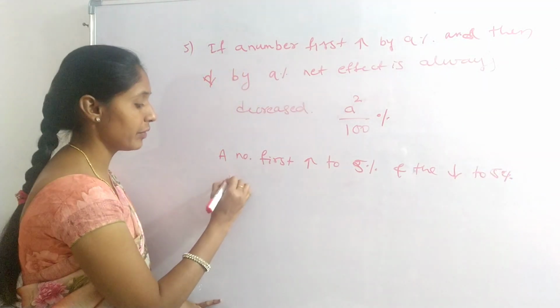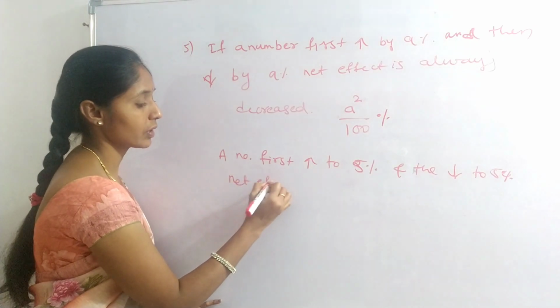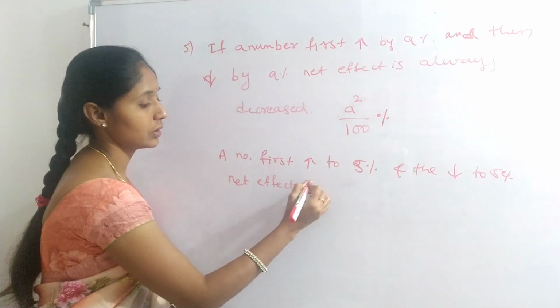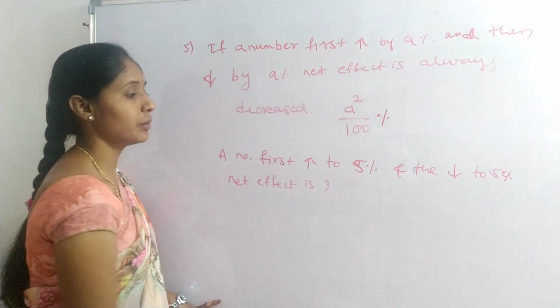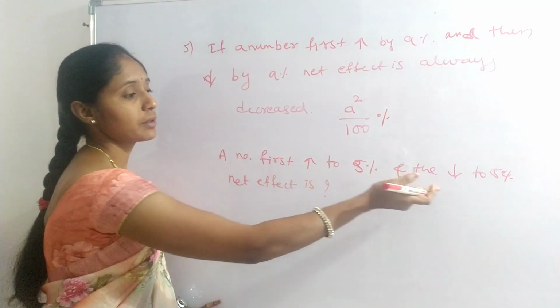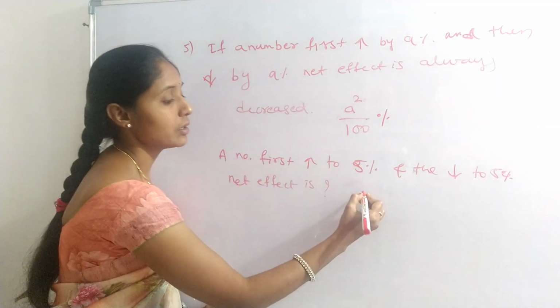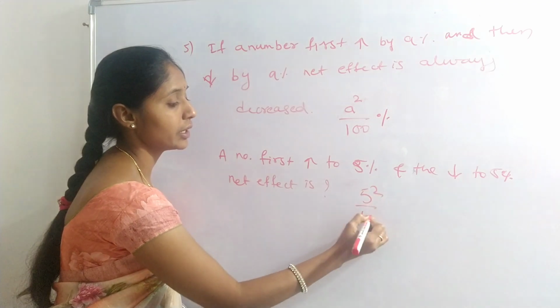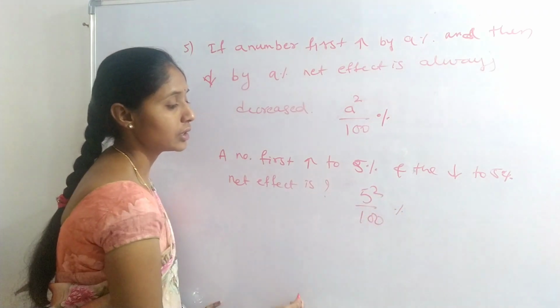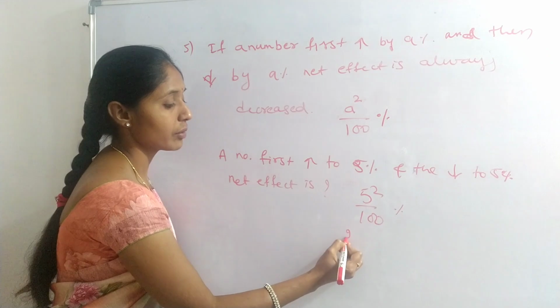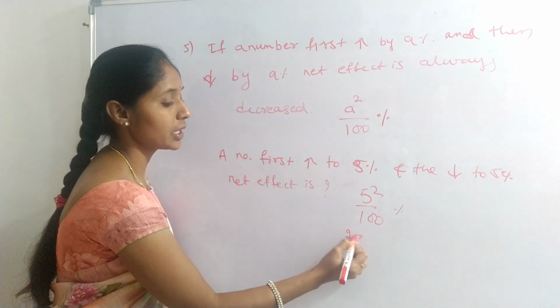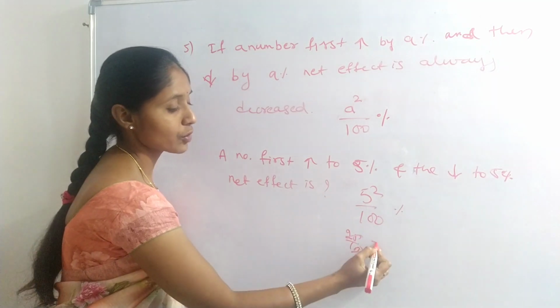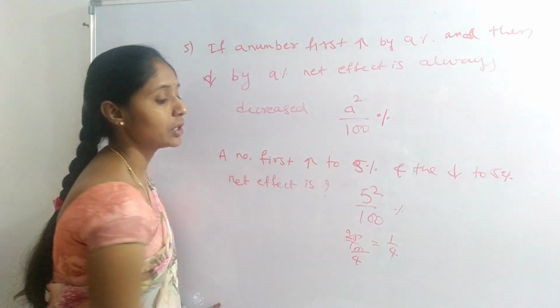Okay, net effect is what? Simply 5% increased, 5% decreased. Okay, 5 square by 100%, 25 by 100. That is 25 fours, 1 by 4 percentage.